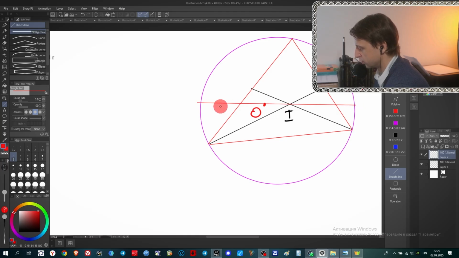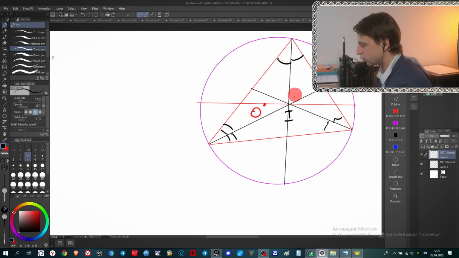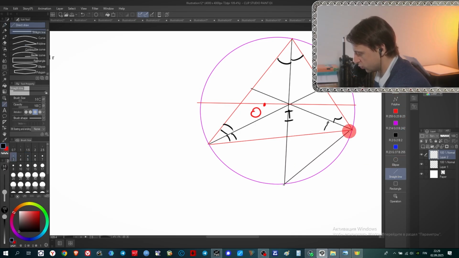But if you make this line, it will become a chord of the big circle, and you should also consider this angle bisector, and let's mark that this one is an angle bisector, this also an angle bisector, and this is an angle bisector. And not only should you extend this angle bisector up to its intersection with the big circle, but you also should connect these 2 points and these 2 points.